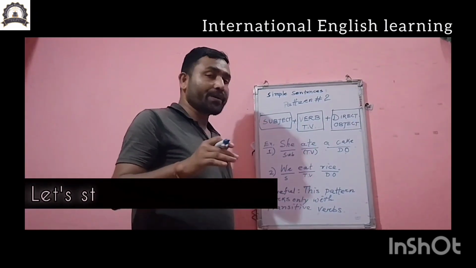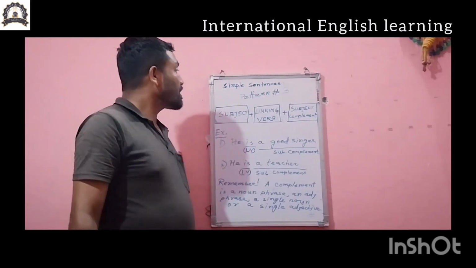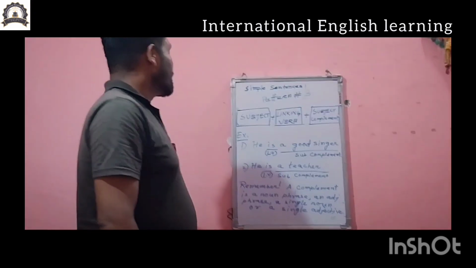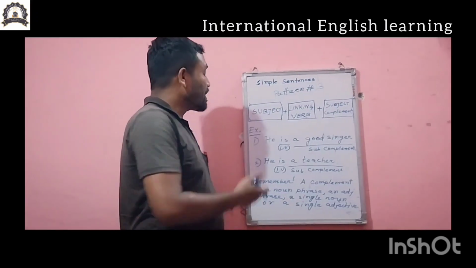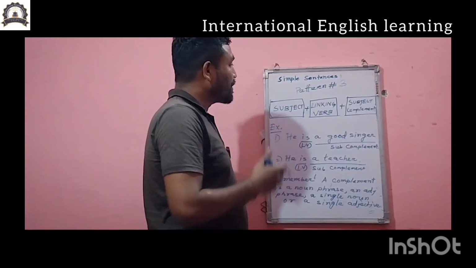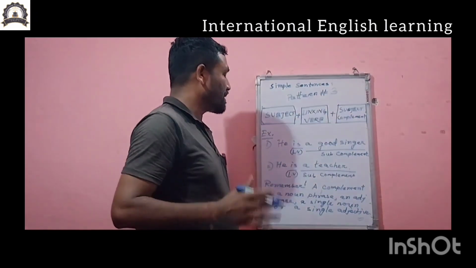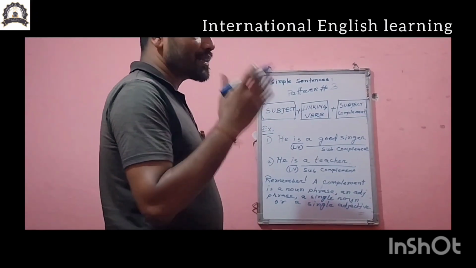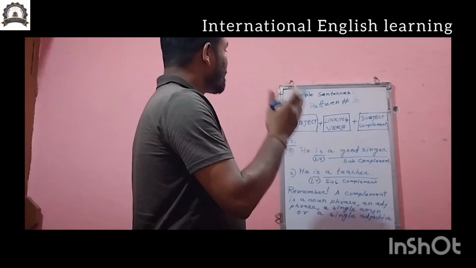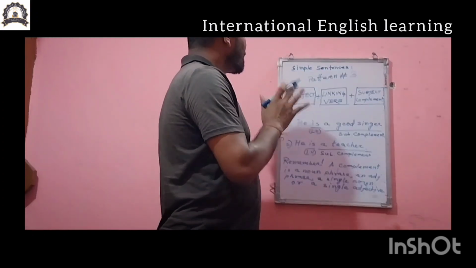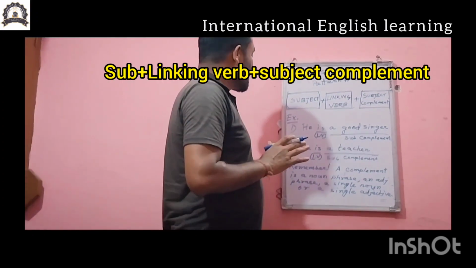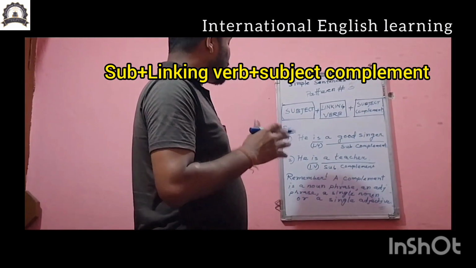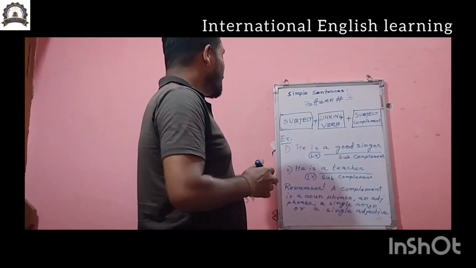Now simple sentence pattern number 3. So what is the pattern? Subject plus linking verb plus subject complement. Once again, I am reading: subject plus linking verb plus subject complement. You must remember the pattern. There are 2 example sentences I have written here.